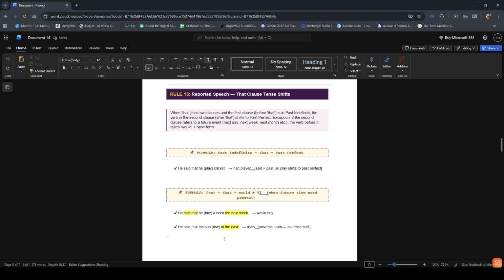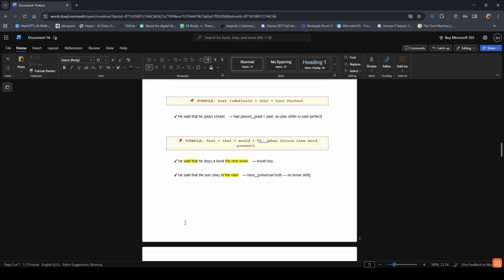So remember that even if the sentence starts with a past context, but the whole sentence depicts a universal truth or habit, the main verb becomes present indefinite tense, according to the second rule.